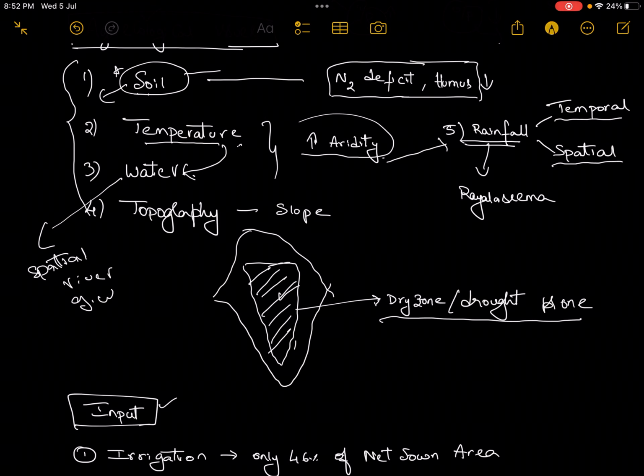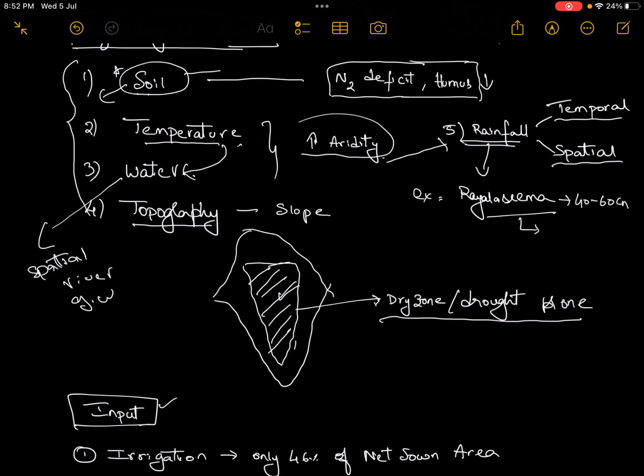What are these temporal and spatial variations? We will discuss them someday under the topic of Indian monsoons. I will definitely come up with this discussion. An example you can give here: the Rayalaseema region, lying in the rain shadow zone of the Western Ghats, generally receives around 40 to 60 centimeters of rainfall, and this is also a zone where a higher number of farm suicides are happening.